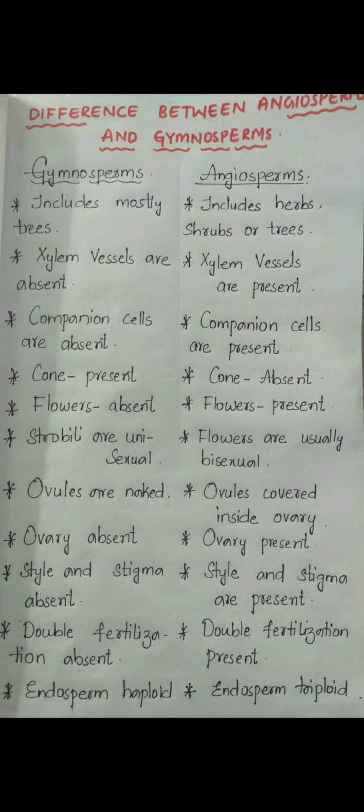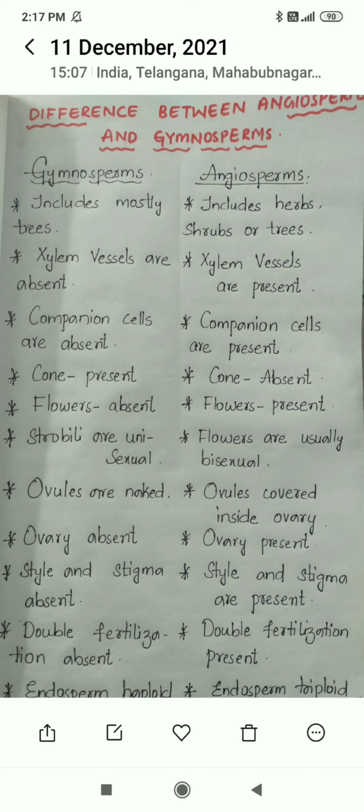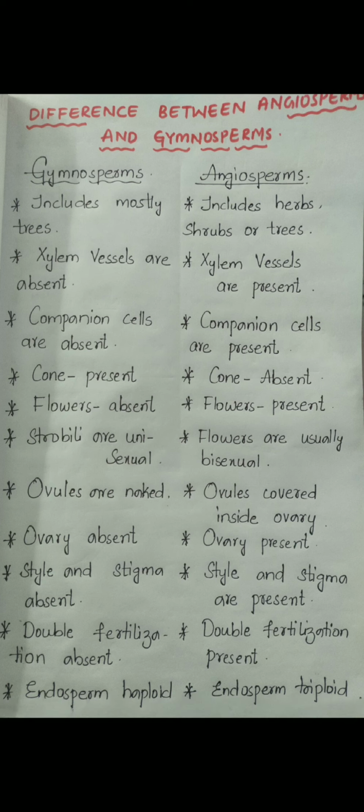Coming to the next point, presence of cone. Cone formation is a very specific feature of gymnosperms, and cones are absent in angiosperms because we know in angiosperms a complete flower is present. Moving to the next point, flowers are absent in gymnosperms. See here, cones play a good role in gymnosperms and flowers are absent, whereas in angiosperms, flowers are present.